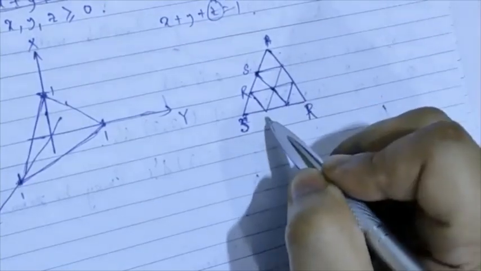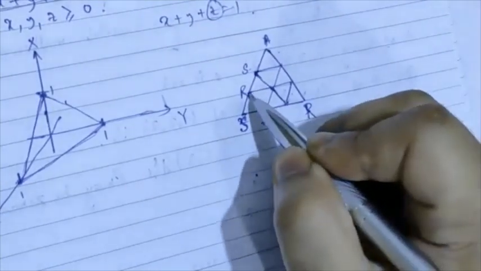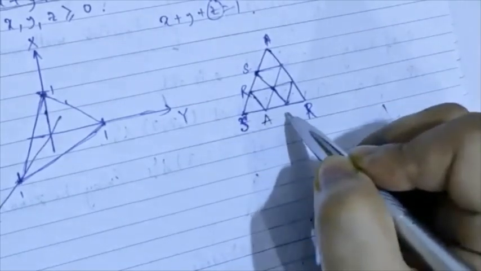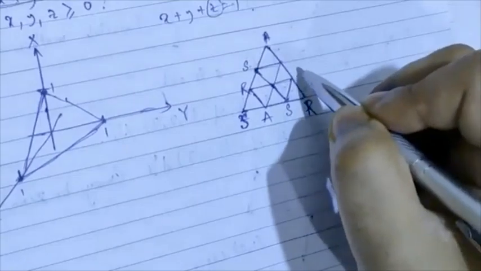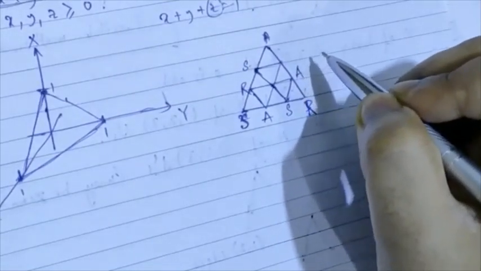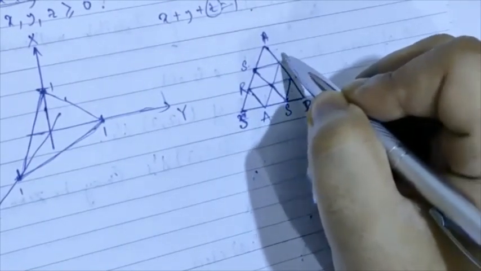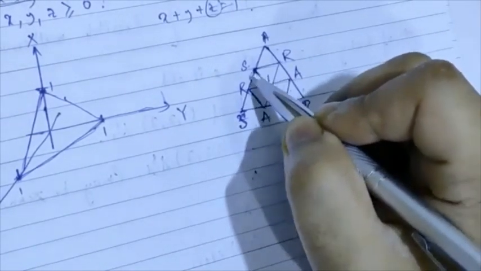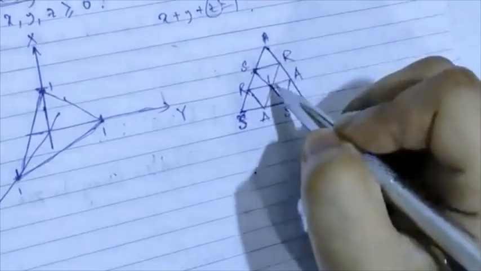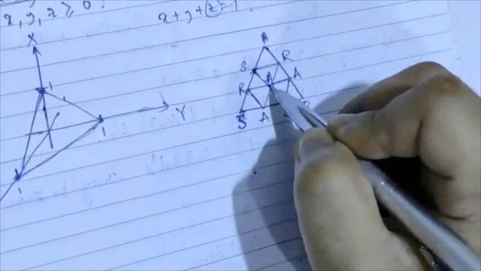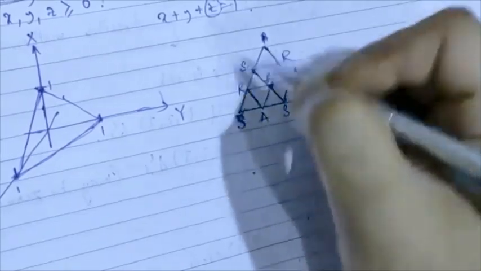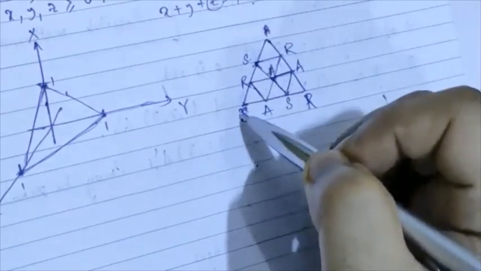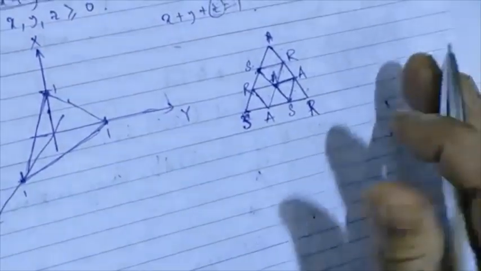Then one of these has to be A, because if this is A and R, this R and S, one of this has to be A, which means this is S, which means this is A. And we must label this with R, which means this has to be this, but if this is R and S, this has to be A. So this triangle has vertices labeled the same. So if I just start with labeling these vertices as A, S, and R, this is not going to work out.